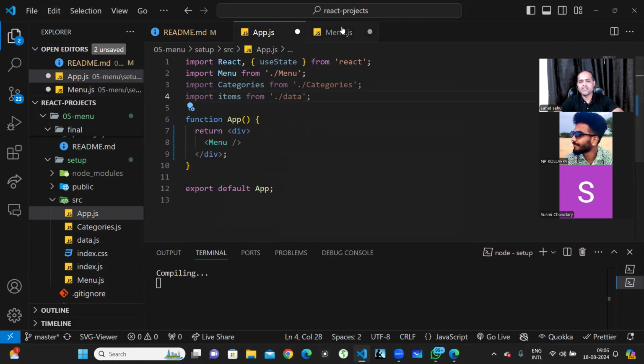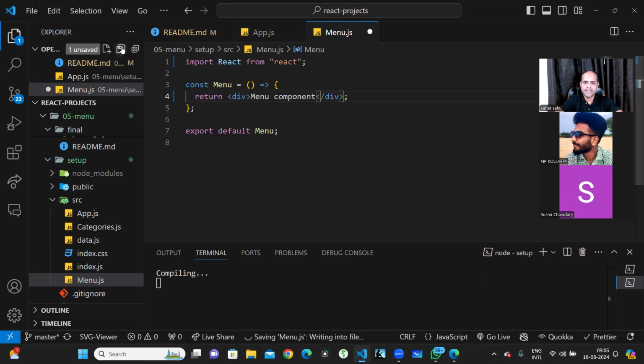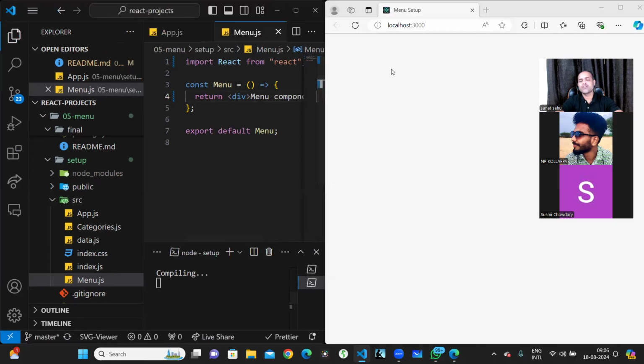Now whatever is there in this menu component, I'll just write here "menu component". It should be visible. If I save over here, what is expected is that I should see "menu component" in this statement. This should be visible on the screen. Then only we'll know that it is working.